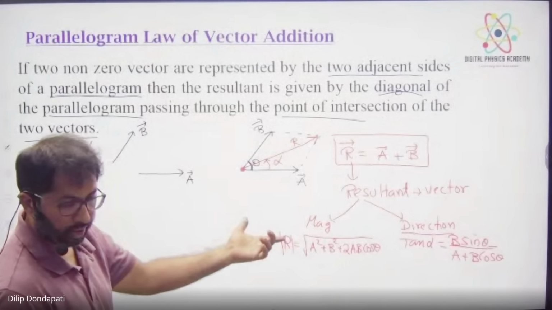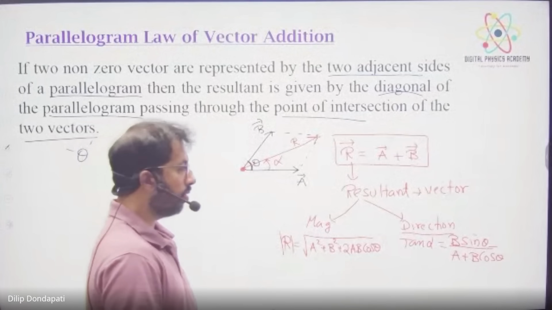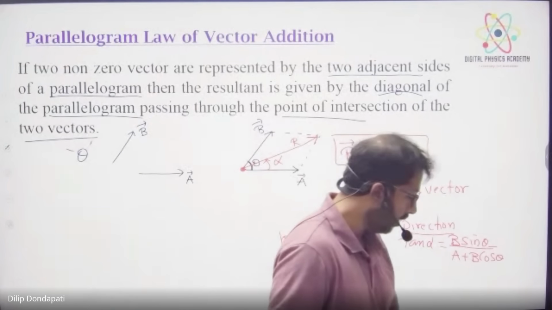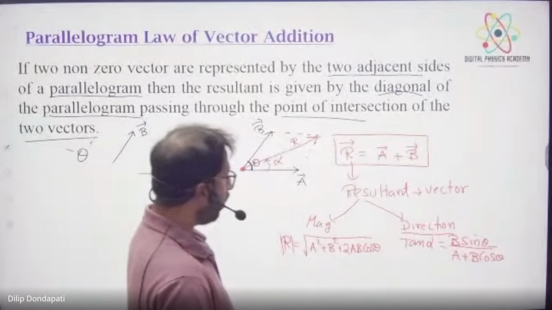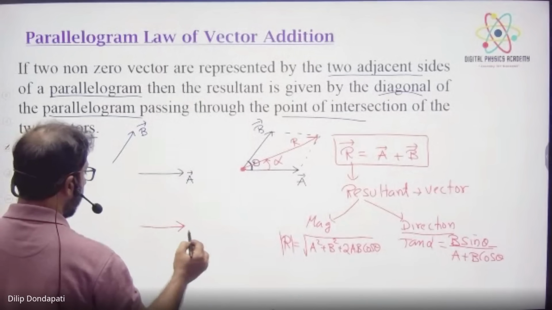Memorize this one, this has come. Tell me, what is the formula for the magnitude and direction of the resultant? Resultant equals root over a square plus b square plus 2ab cos theta, and tan alpha equals b sin theta divided by a plus b cos theta. Okay, tell me. This is F vector.